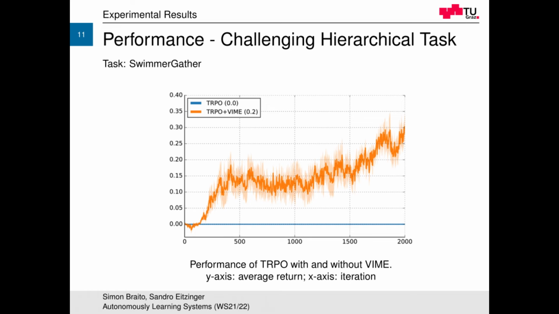Next, we can have a look at a more challenging hierarchical task, that is the swimmer-gather task. Here also TRPO is used with and without VIME, and as one can clearly see, the algorithm with VIME outperforms the baseline model greatly, to the point where TRPO doesn't manage to solve the task at all.